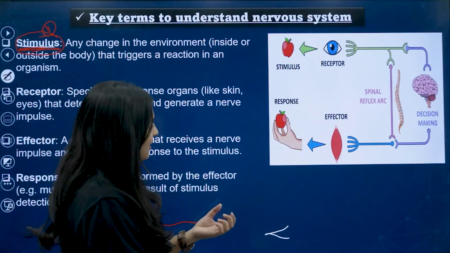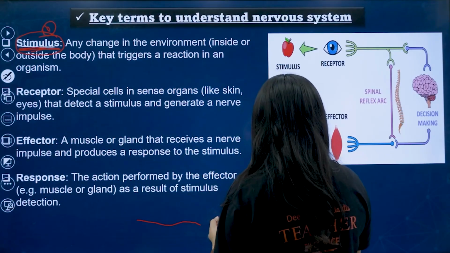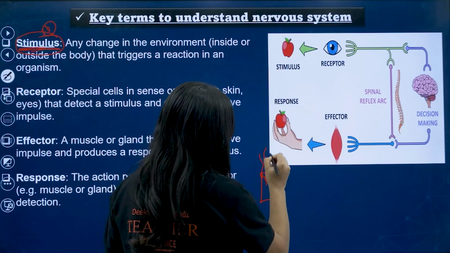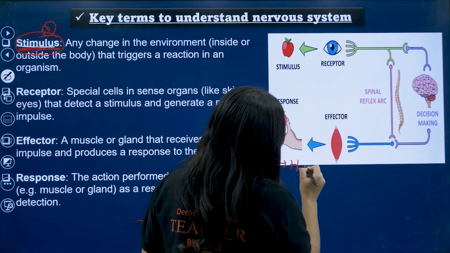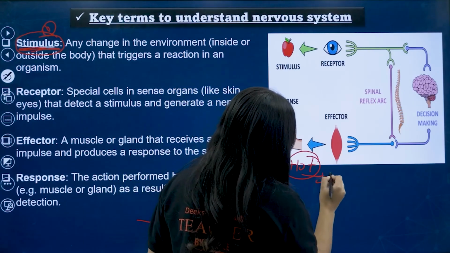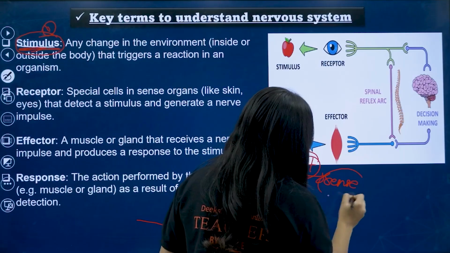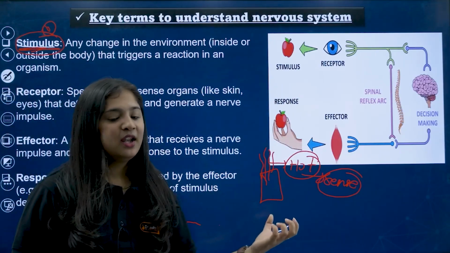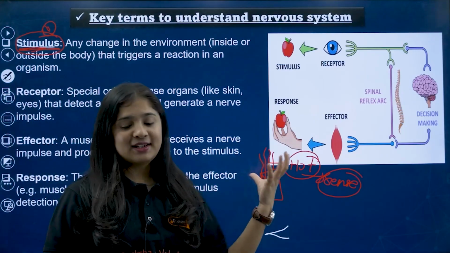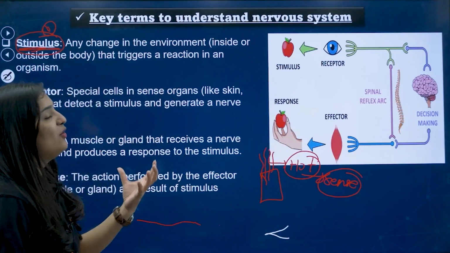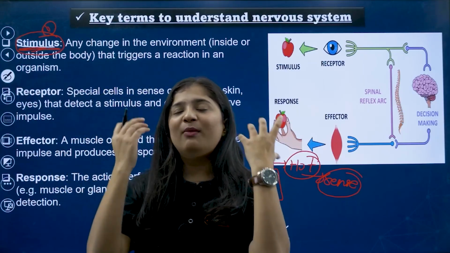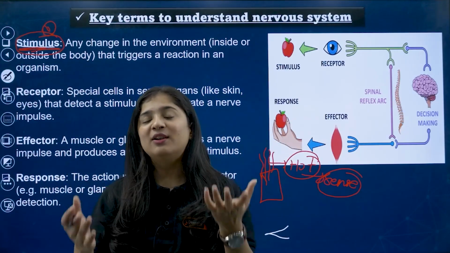So for example, this is a glass, it's very hot. So hot is what? Sense. The sense which you are feeling is called a stimulus. When you see something very gorgeous, it triggers you and you focus on the same thing.